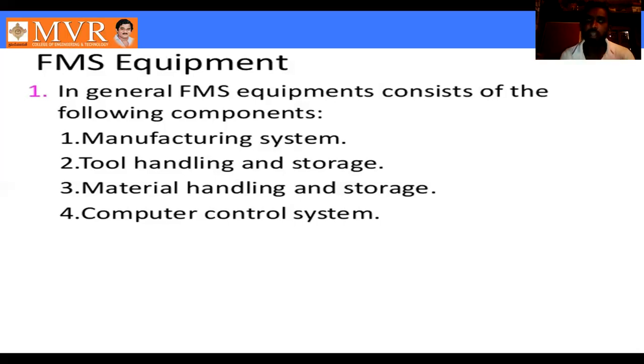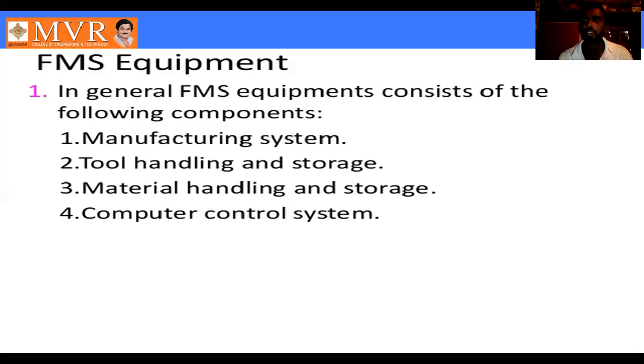Again, the material handling system receives the products and sends them to storage. Then the storage checks the total production, does sealing and packing, and again loads the final object. So that is the material handling system, and it plays a role in FMS. Next one is computer control systems.